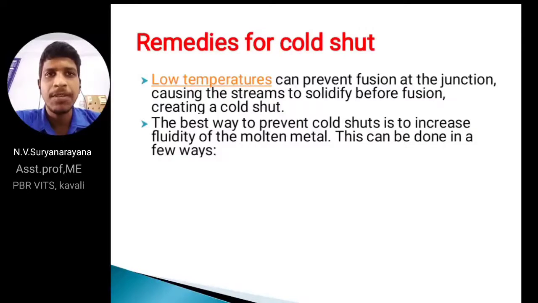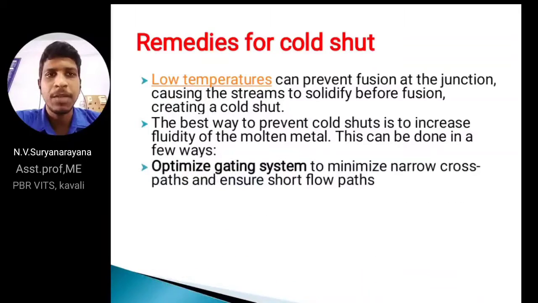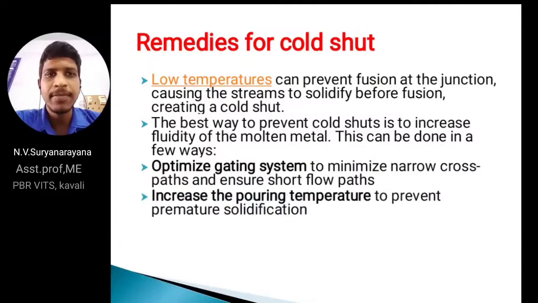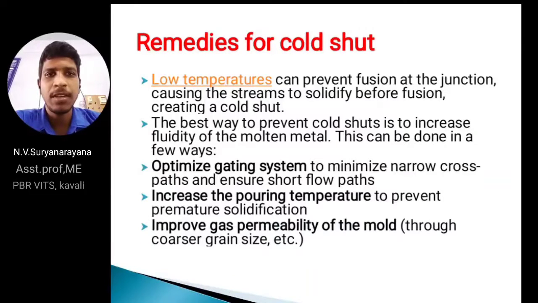This type of defect can occur from lack of fluidity. By increasing the fluidity, we can solve this defect by optimizing the gating system, increasing the pouring temperature, and improving gas permeability. These are some ways of rectifying the cold shut defect.